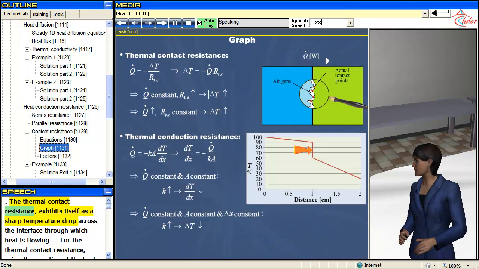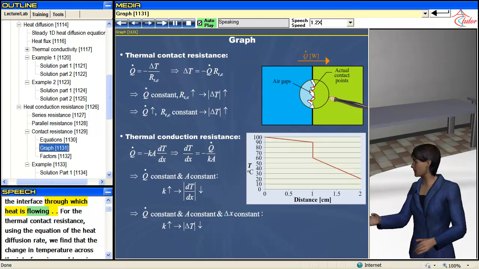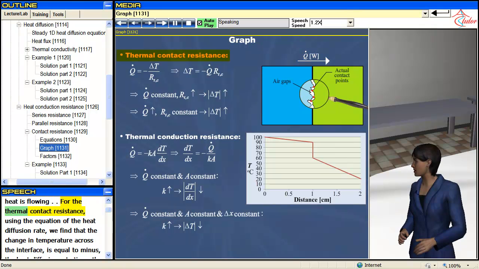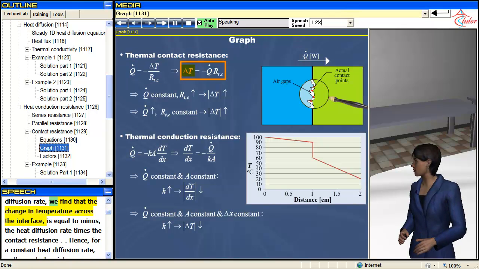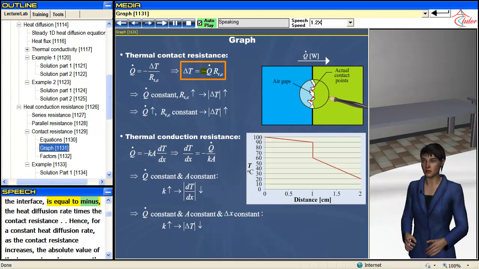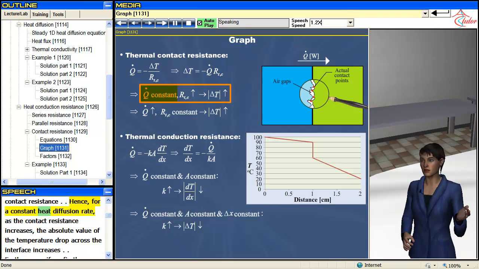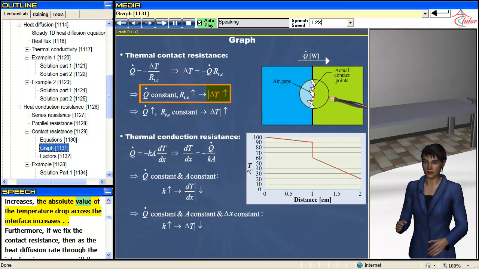The thermal contact resistance exhibits itself as a sharp temperature drop across the interface through which heat is flowing. For the thermal contact resistance, using the equation of the heat diffusion rate, we find that the change in temperature across the interface is equal to minus the heat diffusion rate times the contact resistance. Hence, for a constant heat diffusion rate, as the contact resistance increases, the absolute value of the temperature drop across the interface increases.